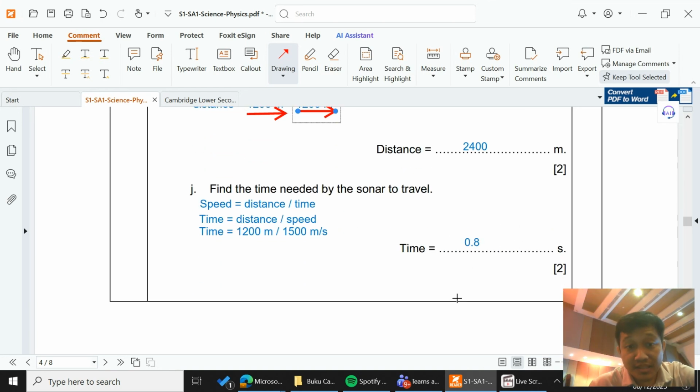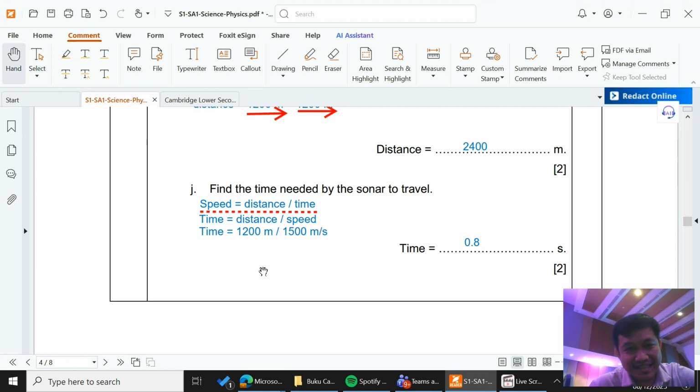Now we find the time needed by the sonar. Since speed is equal to distance over time, we just need to rearrange the equation. We get time is distance over speed. The time is equal to the distance, 1,200 meters, over the speed, 1,500 meters. Wait a minute.